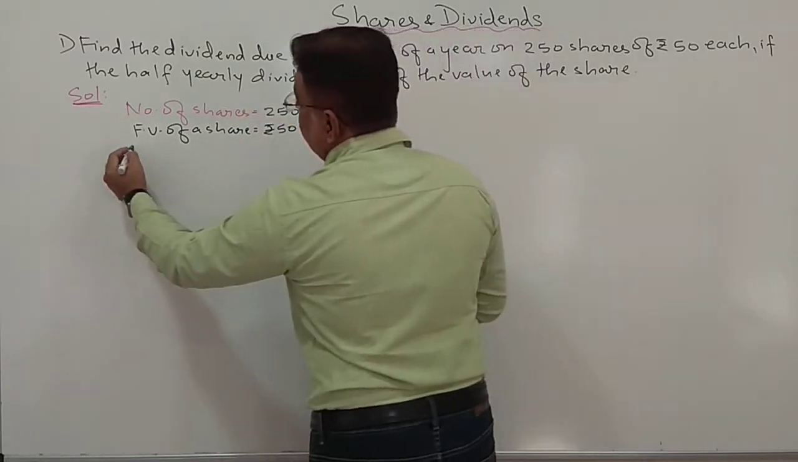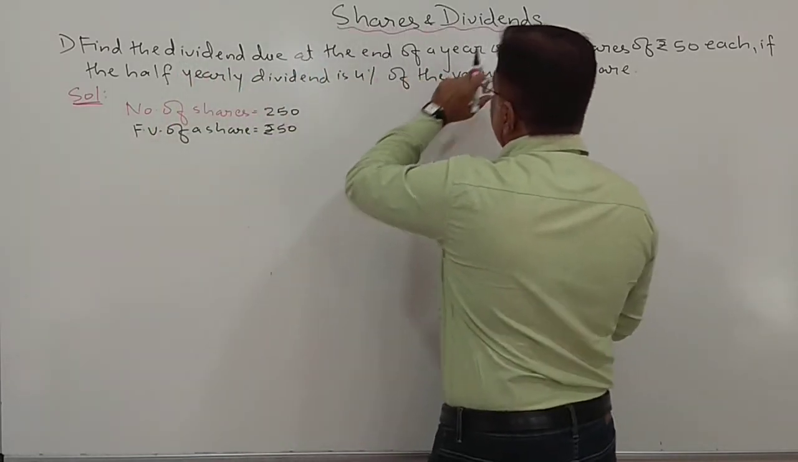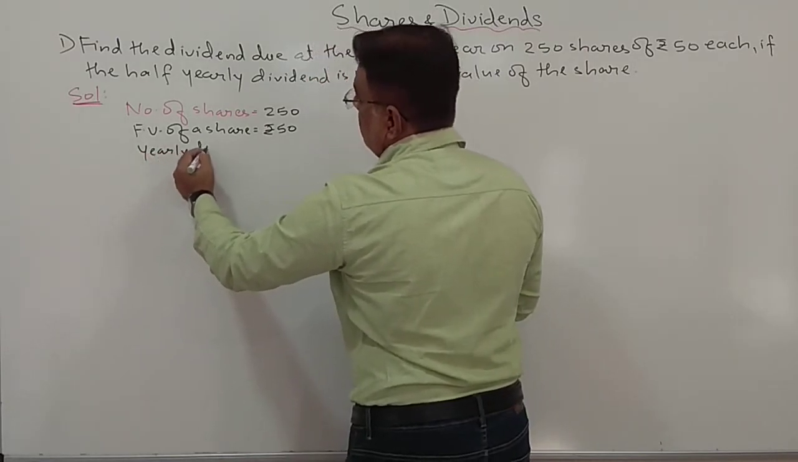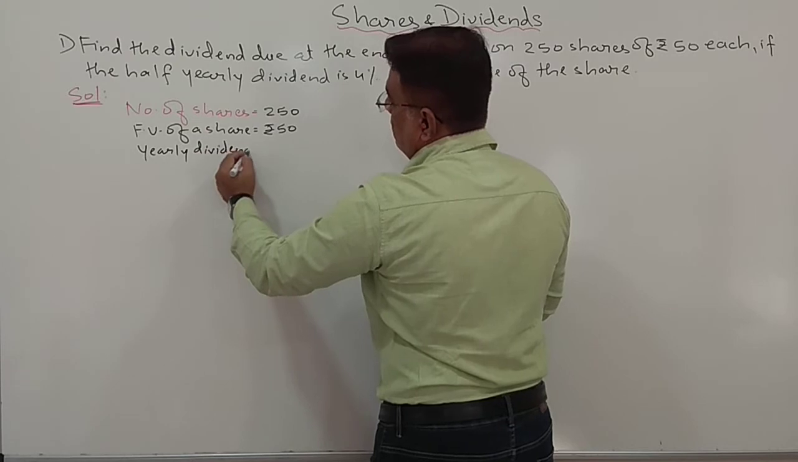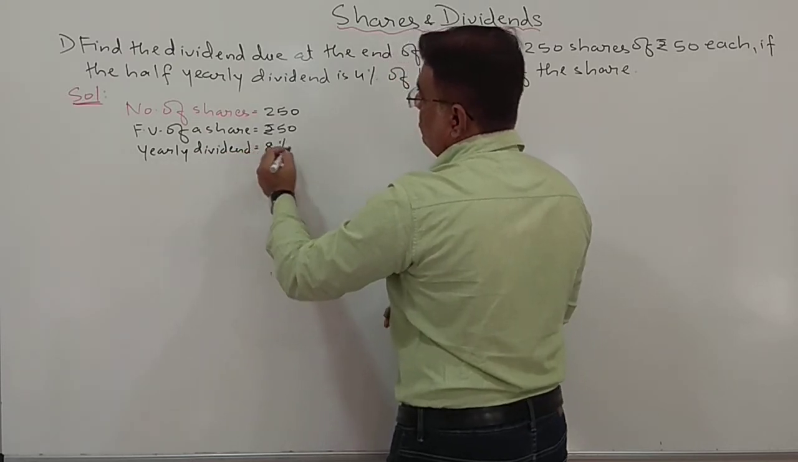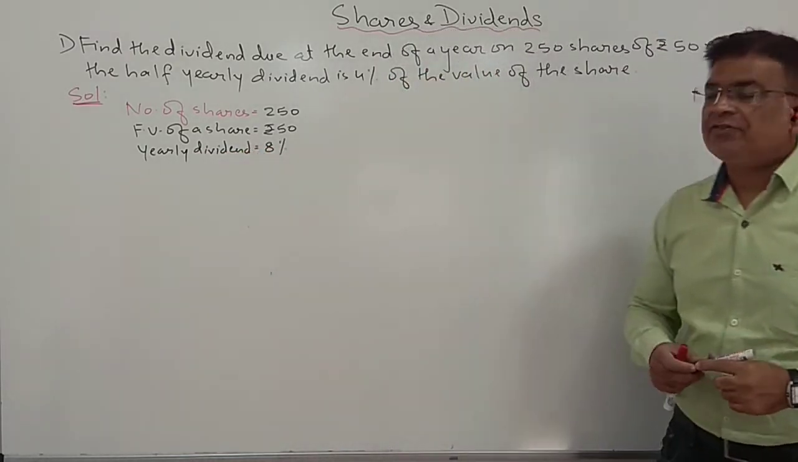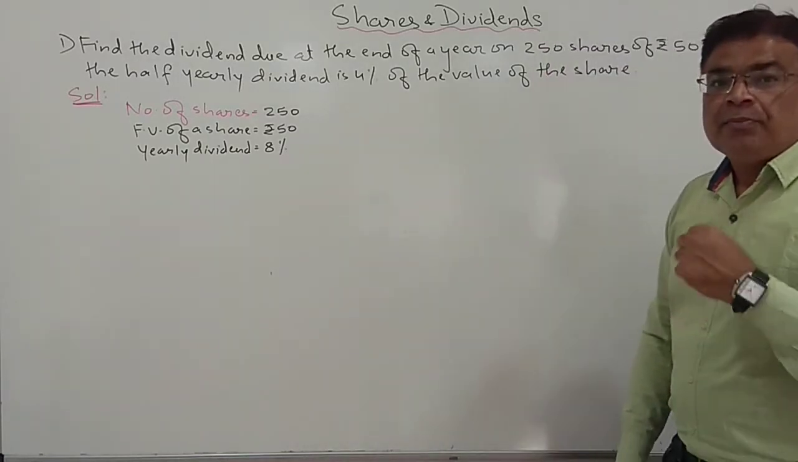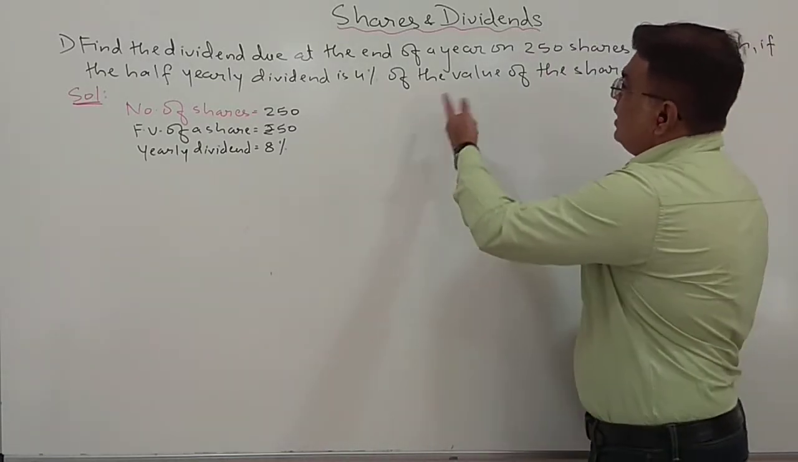And what is this dividend? So due at the end of a year, so yearly dividend I can say it will be 8% because for half year it is 4%. So yearly it will be 8%. And we have to find the dividend.